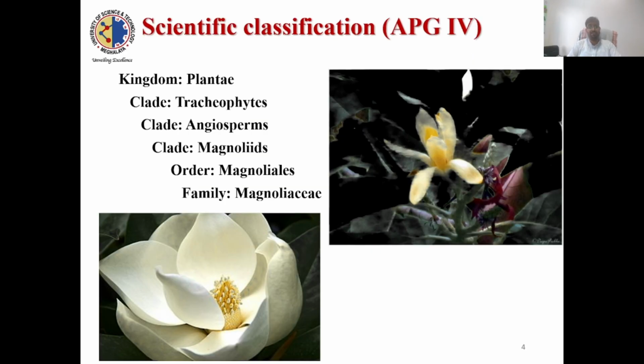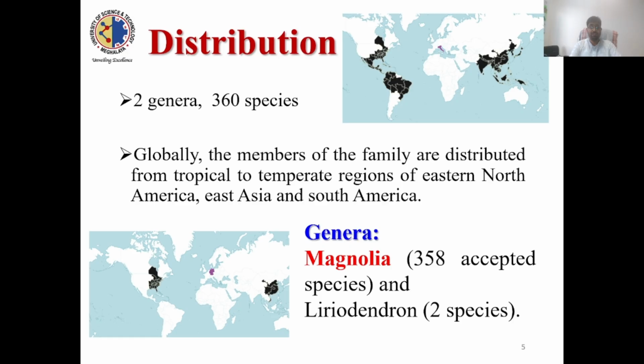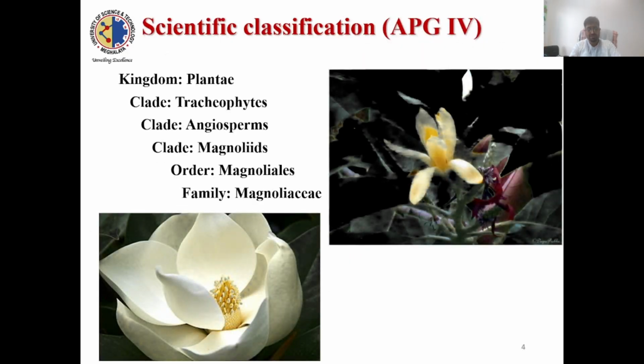So the scientific classification according to the APG system: the kingdom of this Magnoliaceae is Plantae. Here you will see clade, because in this APG system you will not find classes or phylum, so here you will find clade. The family is Magnoliaceae, order Magnoliales, clade Magnoliids, angiosperms, tracheophytes, and Plantae. Now, before starting distribution, I will give you the small general characters of this family.